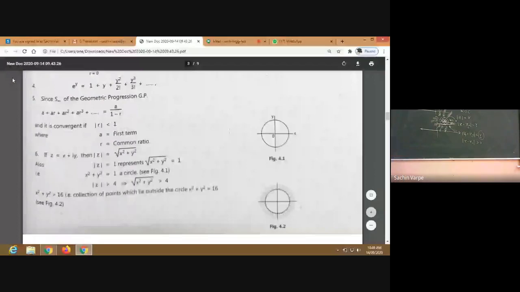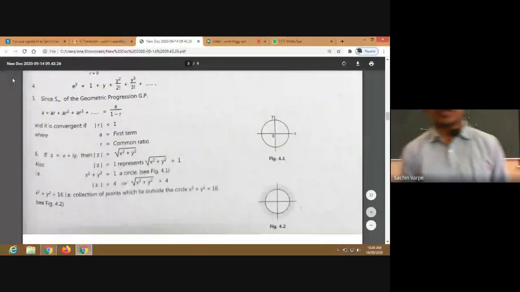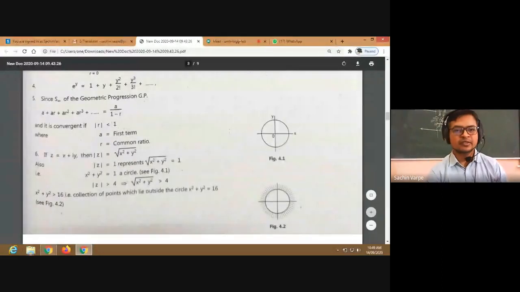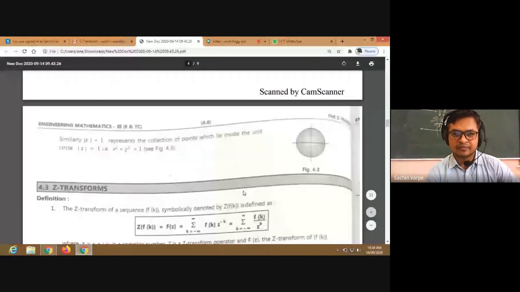In that region of convergence, the series, function or sequence converges. It is explained here that greater than represents the exterior and less than represents the interior. You can see here the interior of the circle.